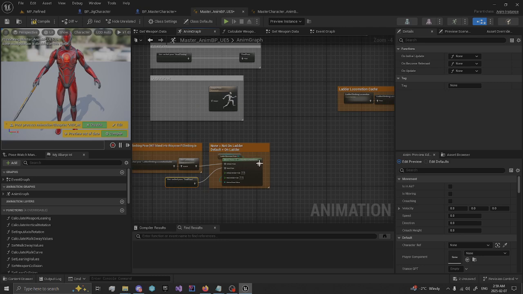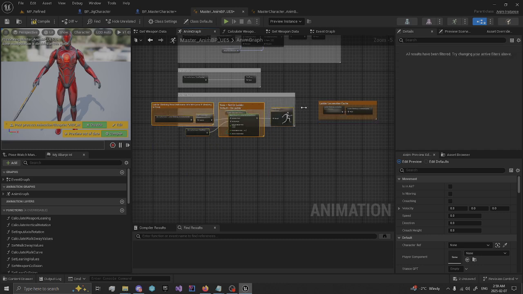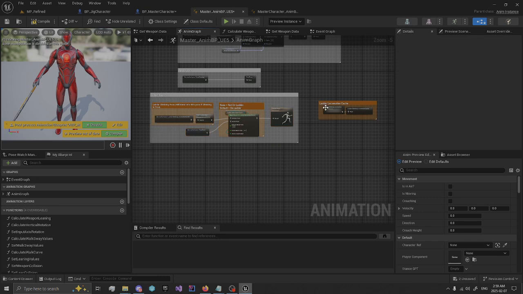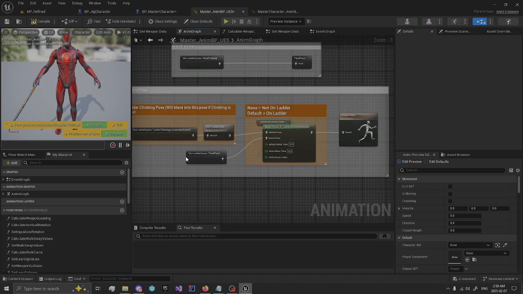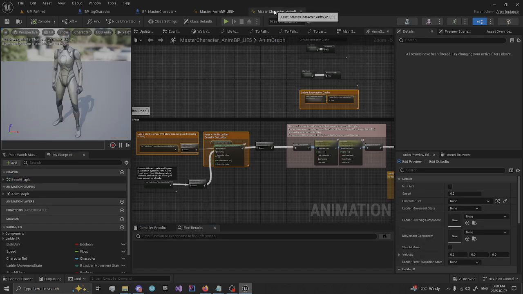Connect this to the none. Now we're on the ladder. We will play our animation for ladder. Otherwise, we'll just do whatever we normally do. And we have a few errors. So if it tells, we want to go to our event graph and go to the event graph of the